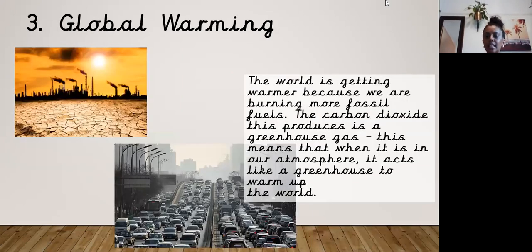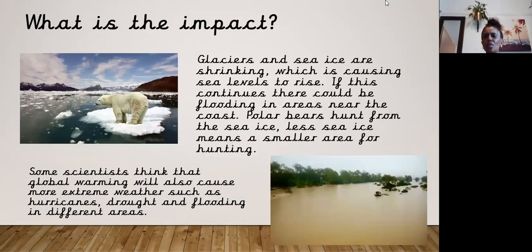Global warming is the world getting warmer. The world is getting warmer because we are burning more fossil fuels. The carbon dioxide this produces is a greenhouse gas. This means that when it is in our atmosphere, it acts like a greenhouse to warm up the world, but it is not a good thing that's happening. Some of the impacts you might already know, it's something we often do talk about, and if we were at school, it would be something probably project based that we would be doing in free flow. However, here's another chance to look at it.